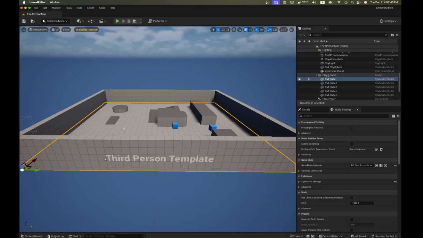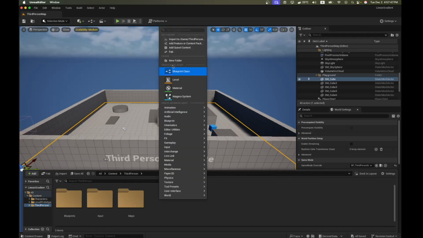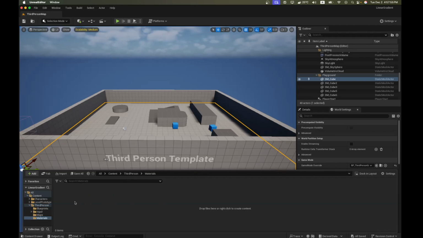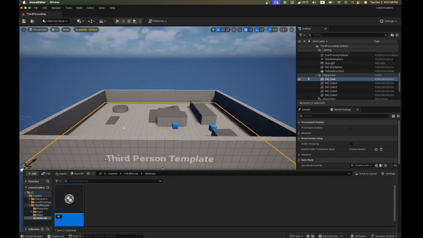I'm using the third person template, so let's open up the content drawer and create a new folder for materials. You can call this materials. Inside this folder, right click and we can create a new material, and we can call it MUI linear gradient. No need to be fancy, let's keep it simple.